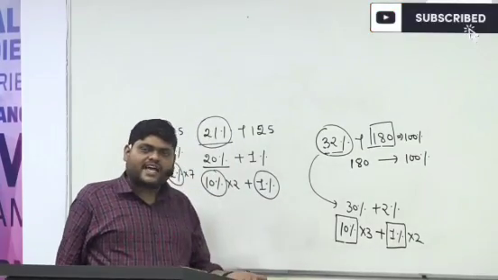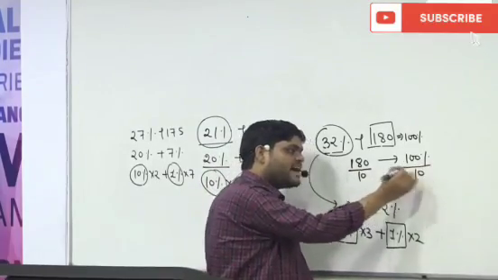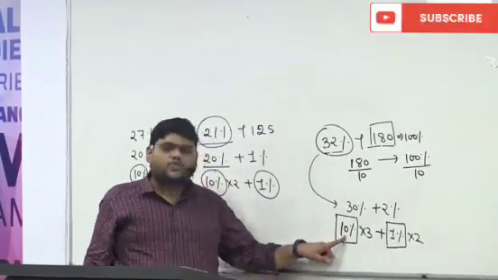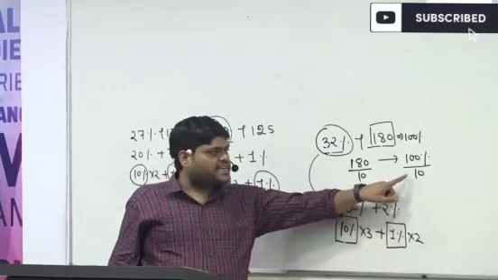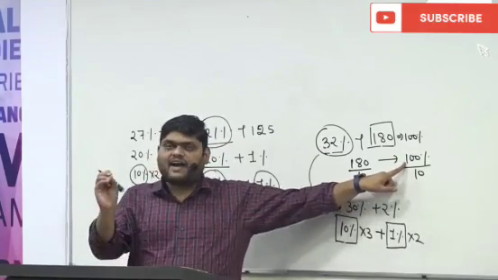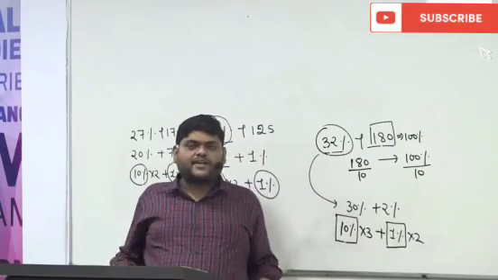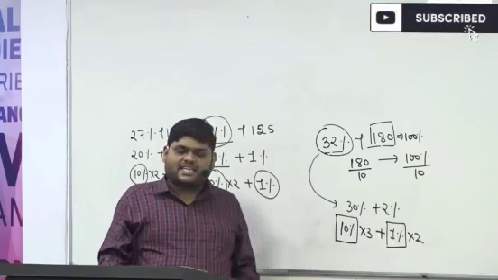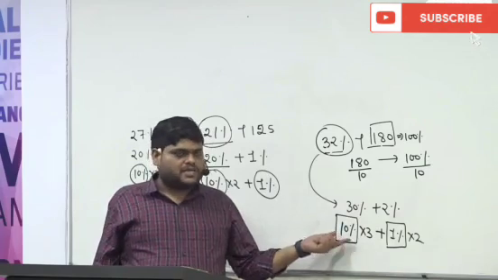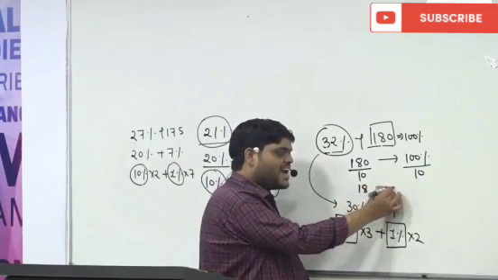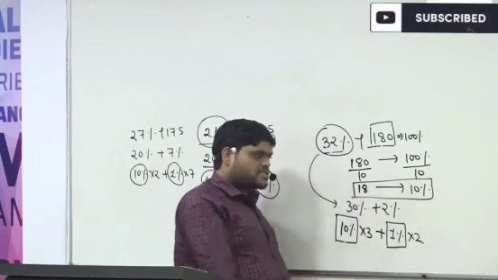How can we find 10%? If I divide both sides by 10. And why only divide by 10? Because our aim is to get 10%, and out of 100% we will get 10% if I divide by 10. That's why I am dividing this number by 10. I am not dividing by 20 or 50 or any other number. Why am I dividing by 10? Because our aim is to get 10%. So from here I can say 18 is equal to 10%.